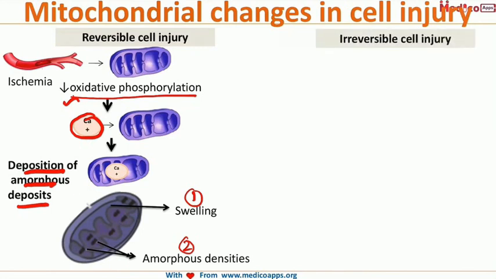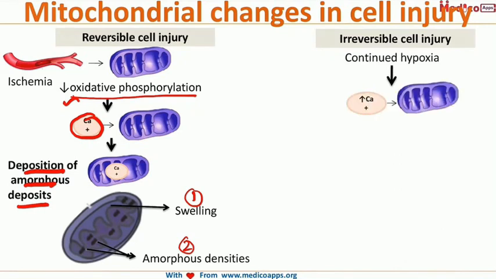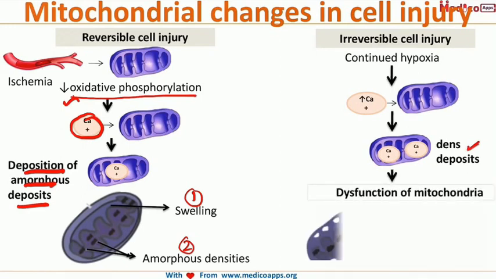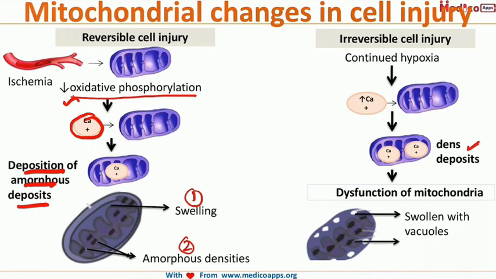Now let's look at what happens in case of irreversible cell injury. When there is continuous hypoxia, this influx of calcium will keep on continuing, and the amorphous density which we were seeing in case of reversible cell injury will now become dense deposits. So the first change which will start occurring in irreversible cell injury is dense deposit. Finally, all this will lead to dysfunction of mitochondria, and ultimately we will have swollen mitochondria with vacuoles, and eventually there will be large densities because of this calcium deposit.